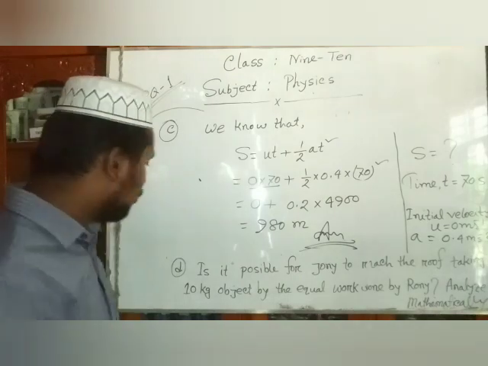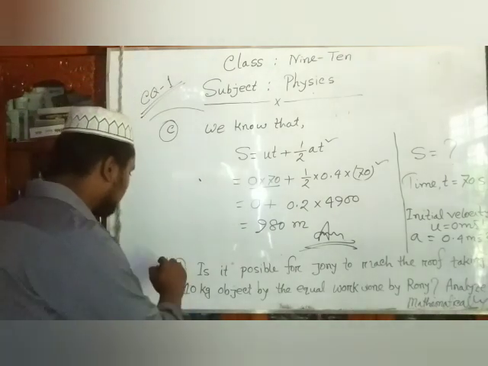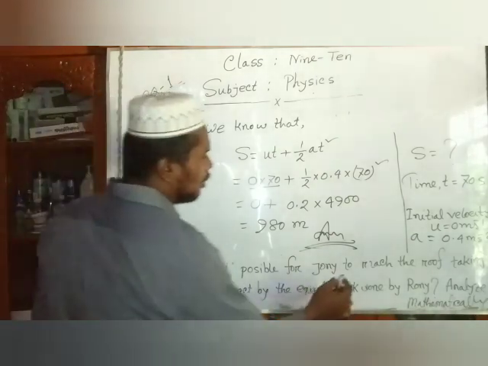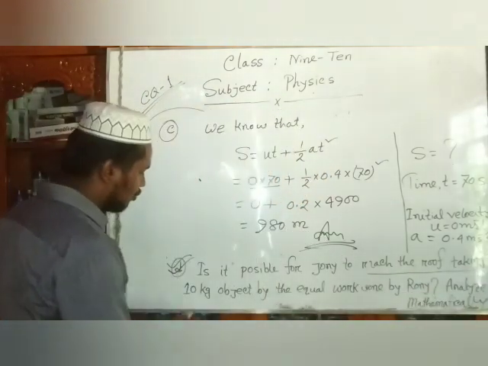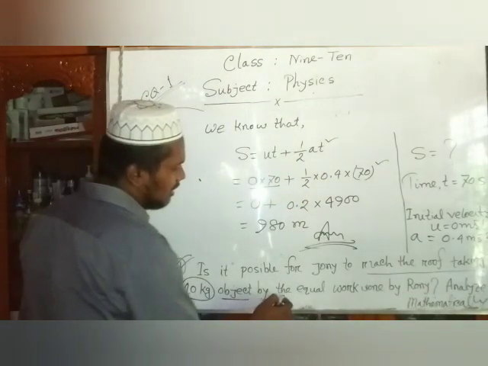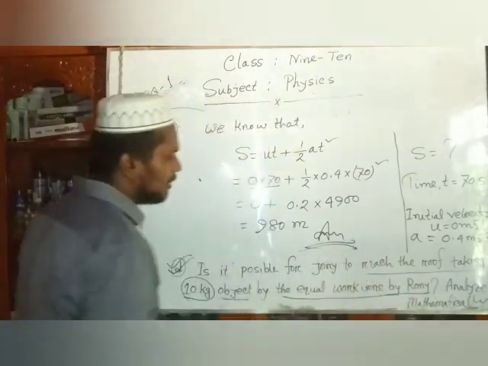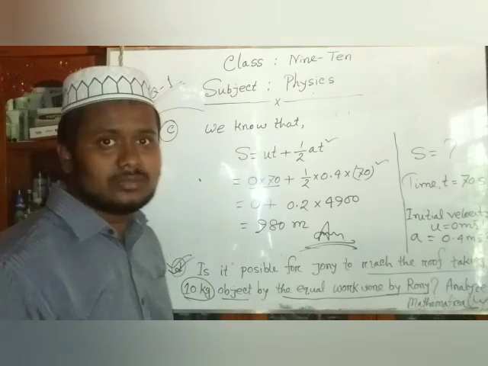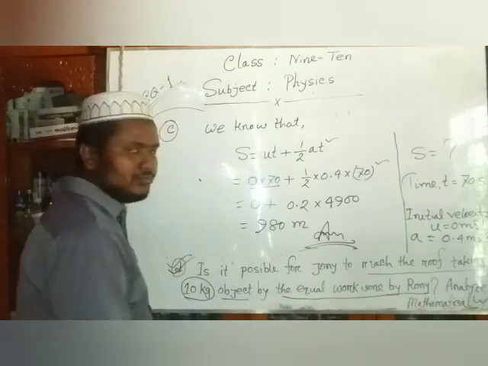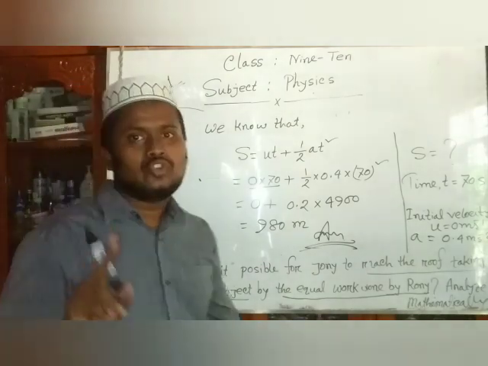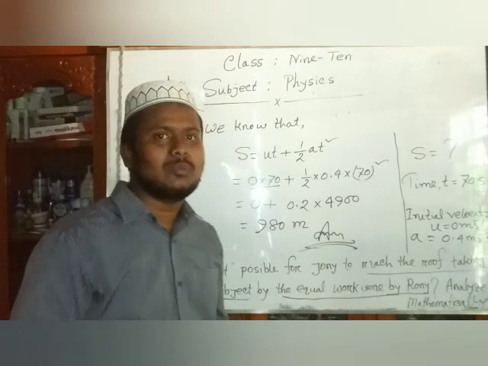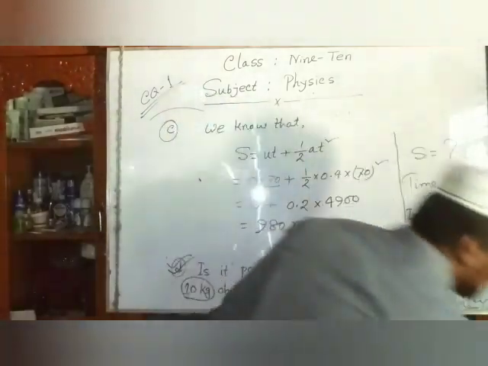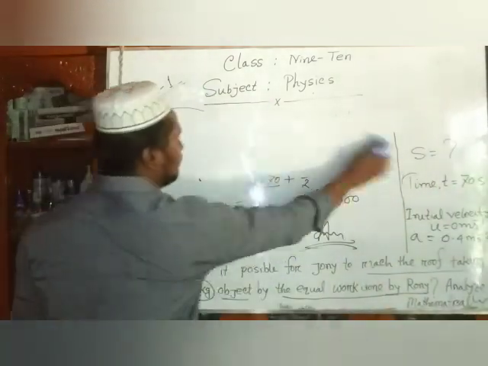Dear students, follow our question D type. Is it possible for Johnny to reach the roof, taking a 10 kg object, by work equal to that done by Ronnie? That means Ronnie's work done must be equal for Johnny to reach the roof. So we calculate this problem two ways. Dear students, please pay attention to the solution.